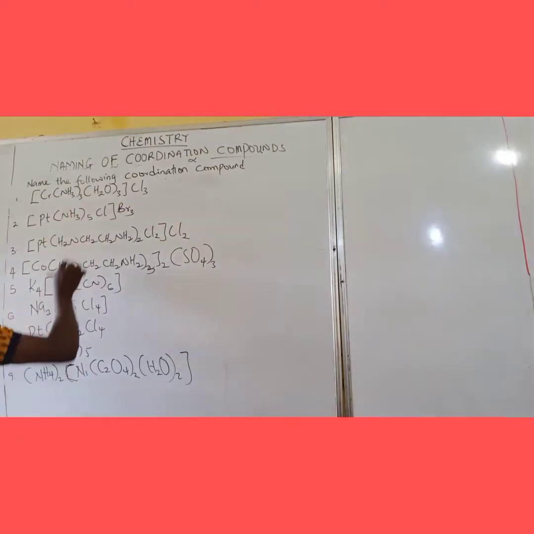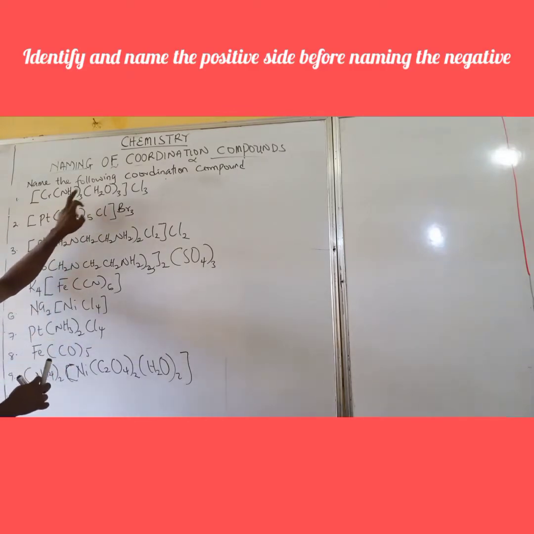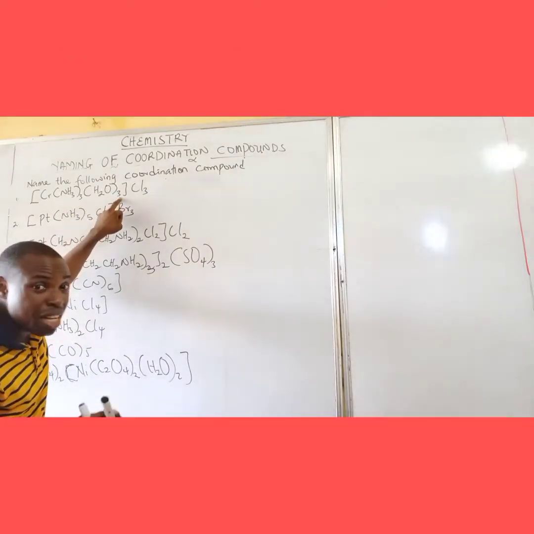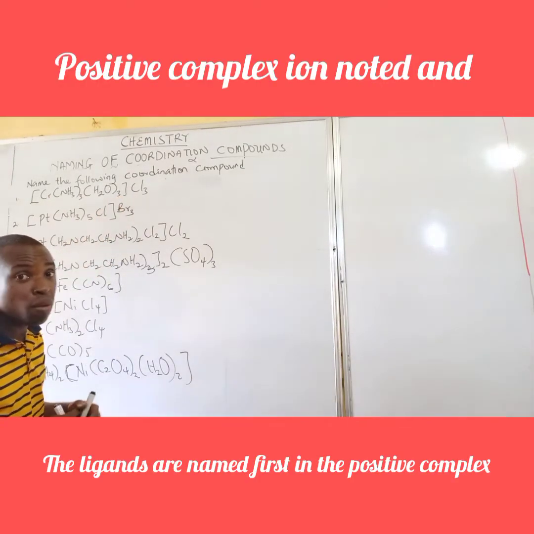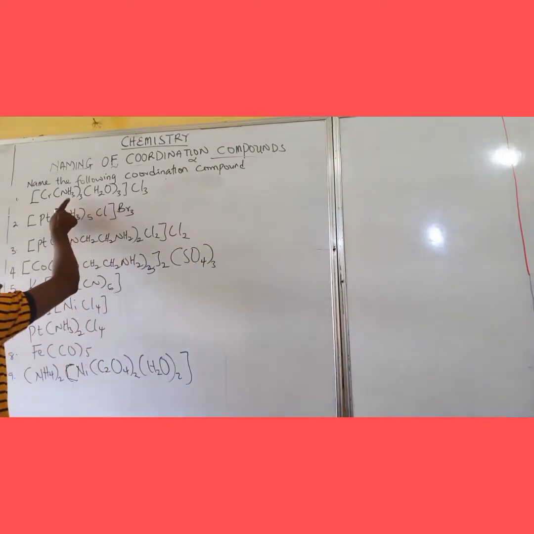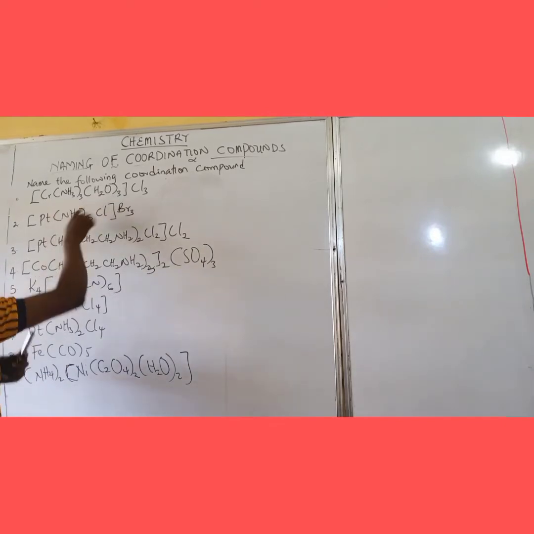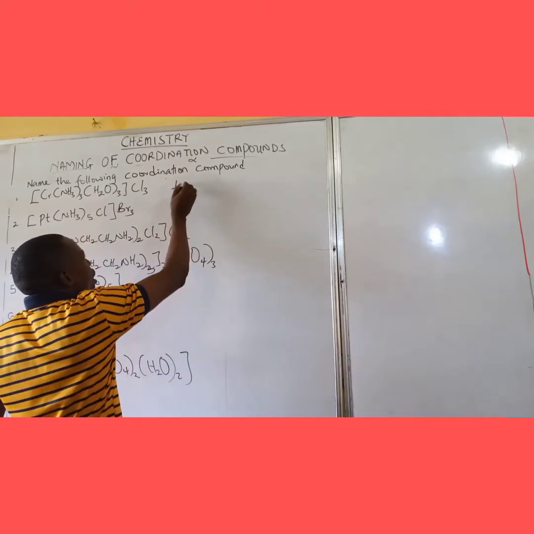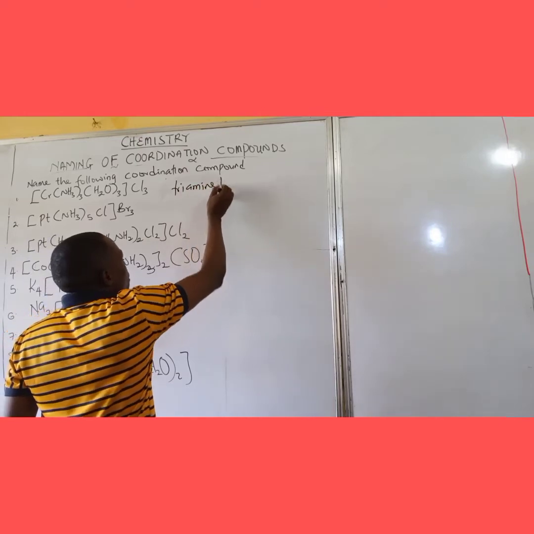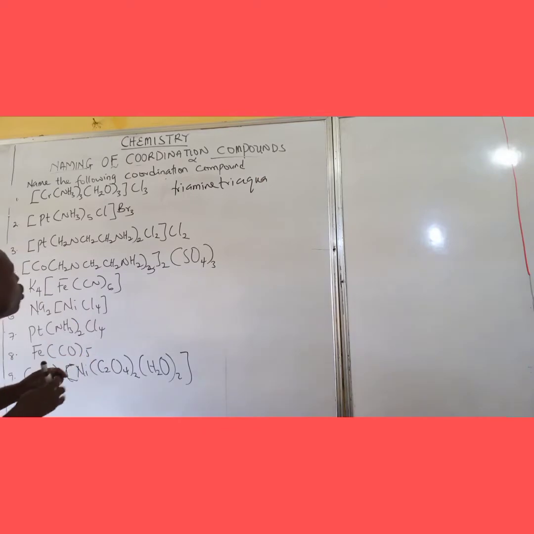In doing so, you name the ligands first, and the ligands contain what we call the Greek prefixes, which are numbers. So we start from here. Remember, ammonia comes before water, which is amine comes before aqua. So it becomes triamine, triaqua. Now remember, the valency of chromium here, which is the central metal, will be +3.